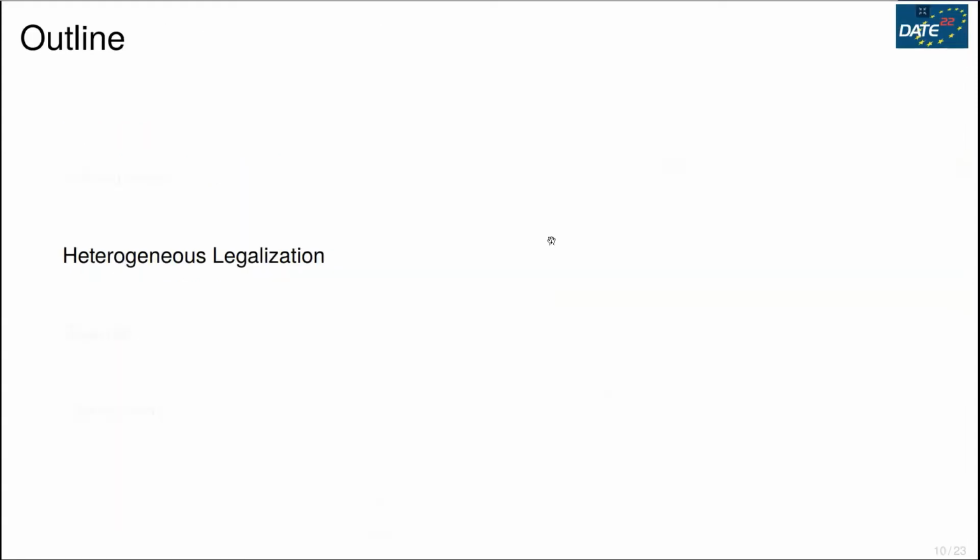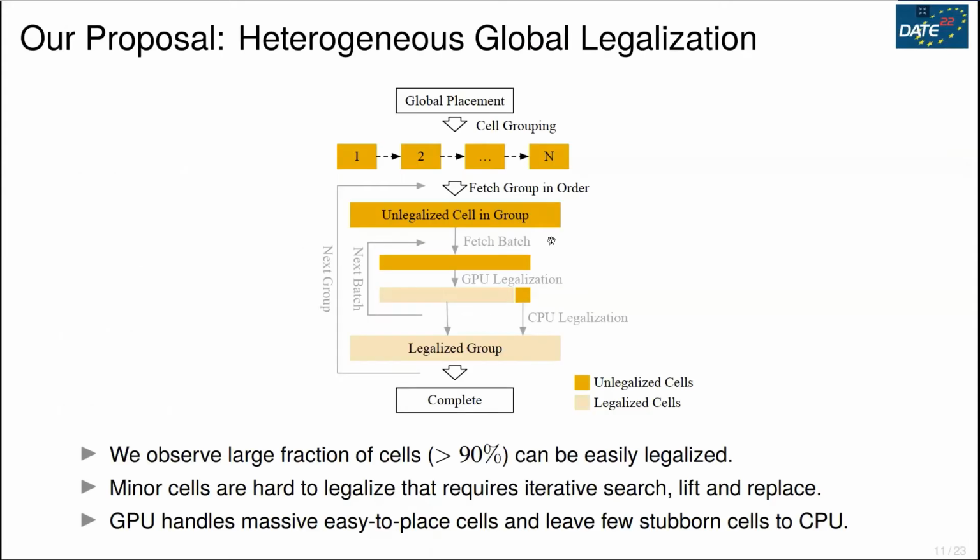Now, let's talk about more details of our proposed heterogeneous legalization algorithm. The key idea comes with the observations. We observe a large fraction of cells that can be easily legalized. Minor cells are hard to legalize and require iterative search, lift, and replace. GPU handles massive, easy-to-place cells and leaves few stubborn cells to CPU.